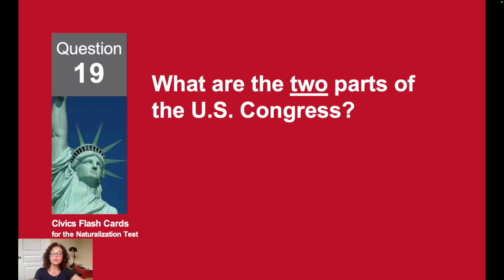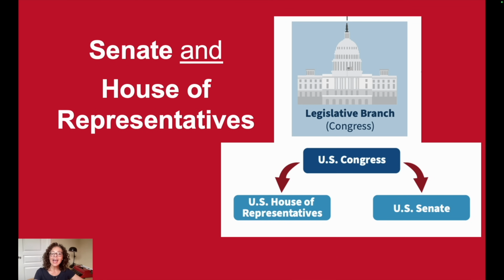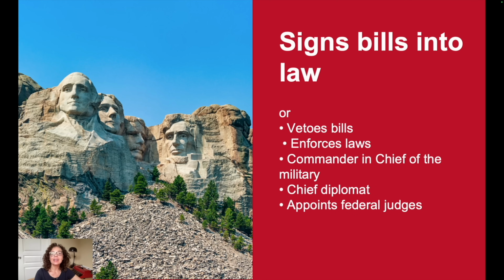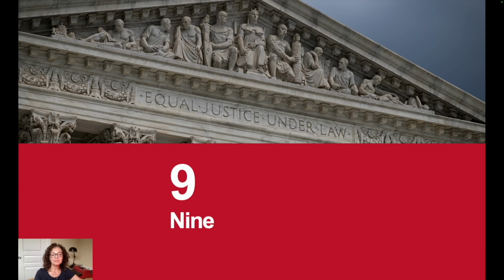What are the 2 parts of the U.S. Congress? The Senate and House of Representatives. Name one power of the president. Signs bills into law. How many seats are on the Supreme Court? 9.